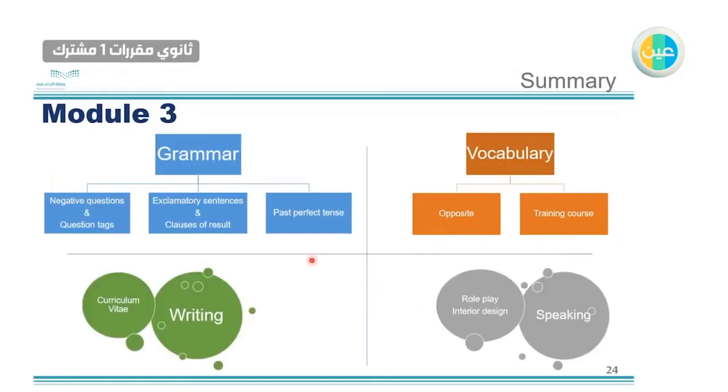For module number 3, we had grammar: negative questions and question tags, exclamatory sentences and clauses of result, and past perfect tense. For the vocabulary section, we had opposites and training course vocabulary. For the writing, we had the curriculum vitae, which is CV. And the last one, speaking, we had a role play about interior design.